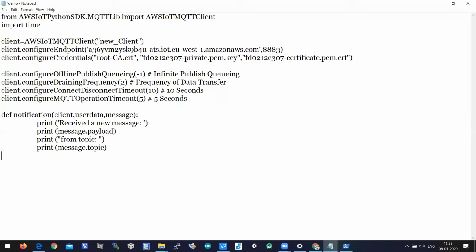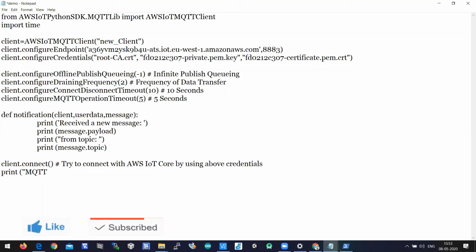So here let us connect our client with AWS IoT core by calling client.connect. When you call this function, it will try to connect with AWS IoT core by using the above credentials. So let's have a print statement here.